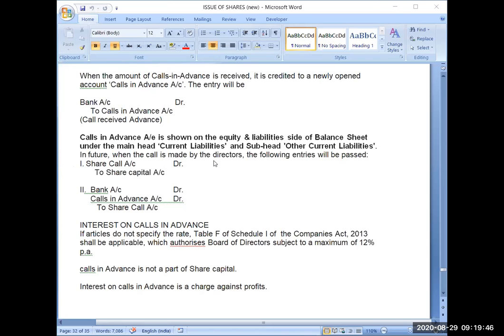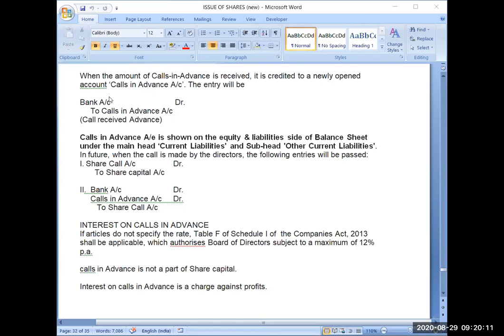In future, when the call is made by the directors, this is the entry for making the call money due, that you already know. You are familiar with this entry. And when you receive money for this call, you will do the entry bank account debit to share call account.